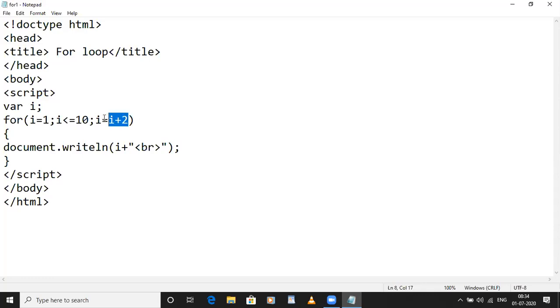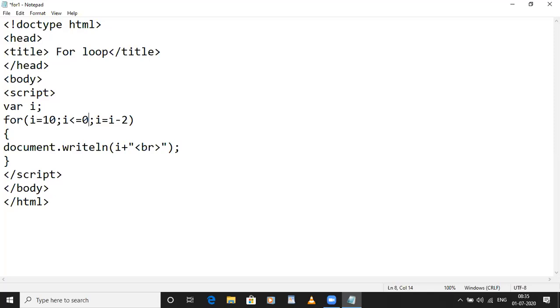Now here I have used only i = i + 1. But if I want to decrement the value, suppose I want to print the values in reverse order, that is i = i - 2, then what we need to do here is also change the values. So in reverse order means what? Initial value of i will be 10, right? And the condition will be 10 to 0, right? Means we are decrementing the value.